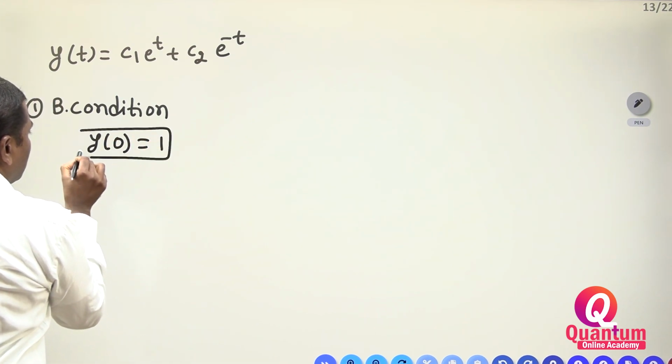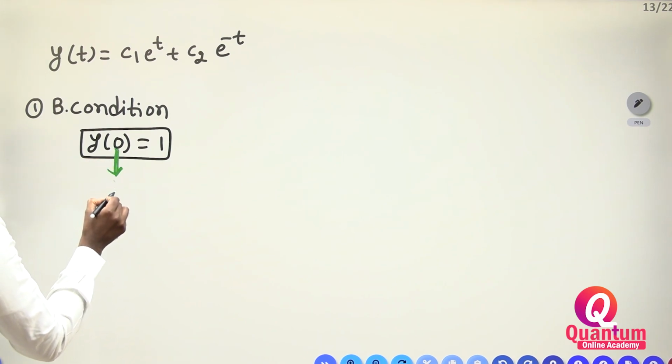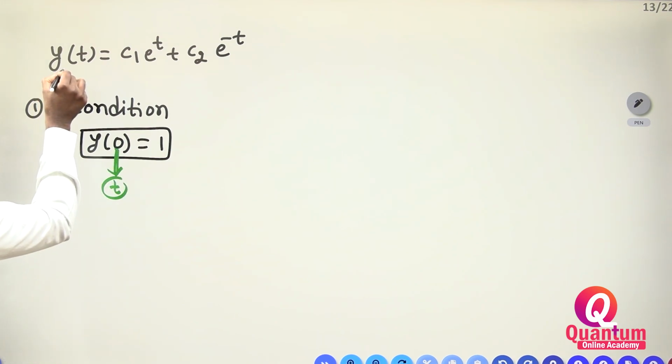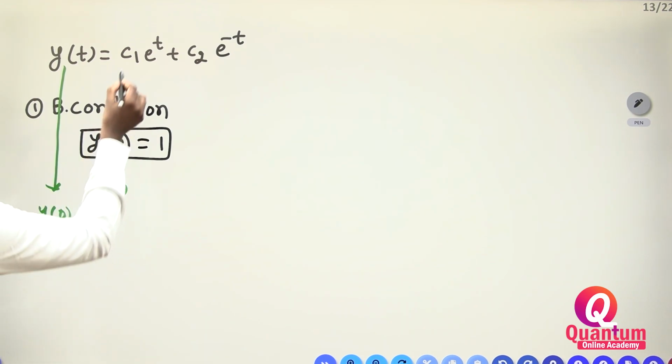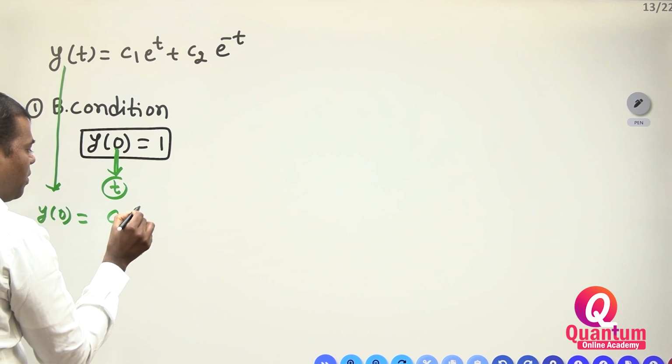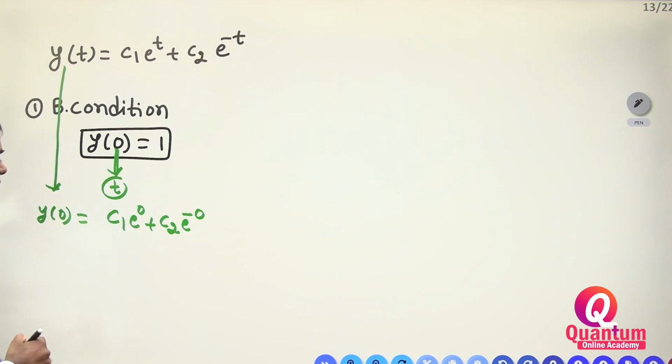Y of 0 is equal to 1 means instead of t, you substitute 0. Now I am substituting: y of 0 is equal to C1 e to the power of 0 plus C2 e to the power of minus 0.